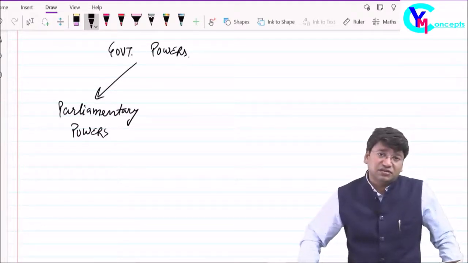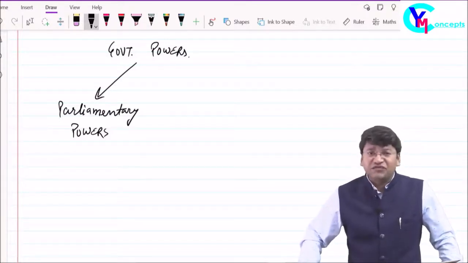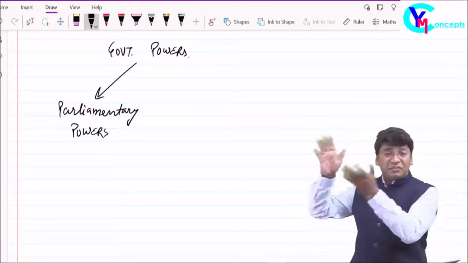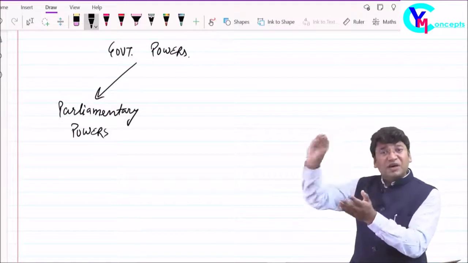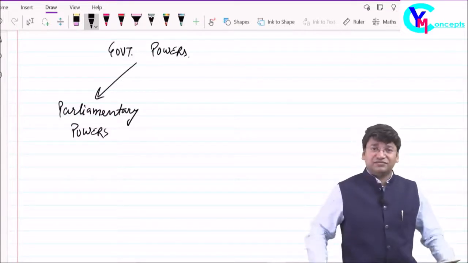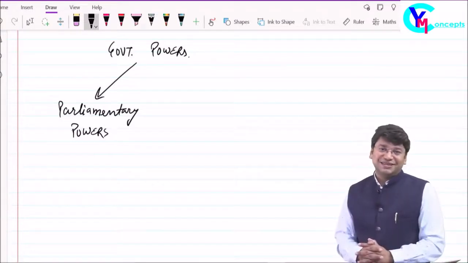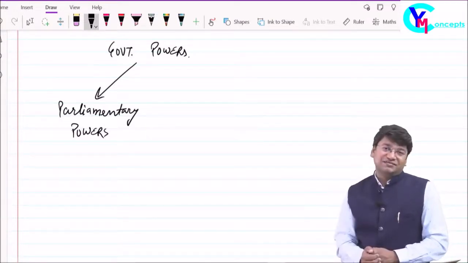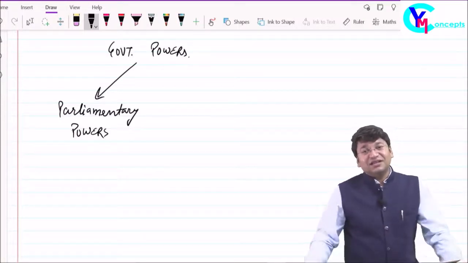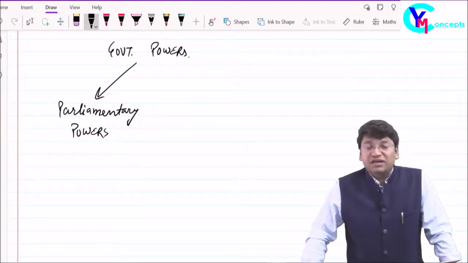Friends, does the session of the parliament run 365 days in a year? Are they sitting in the parliament? Members of the parliament, do they sit in the parliament throughout the year? No. Then there are sessions of the parliament. And yes, when the sessions of the parliament run, they take decisions about the country.